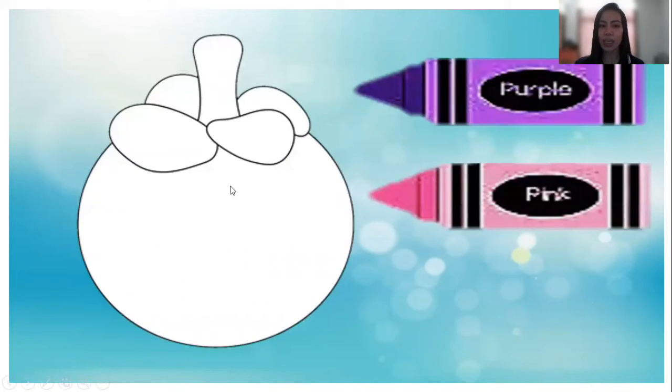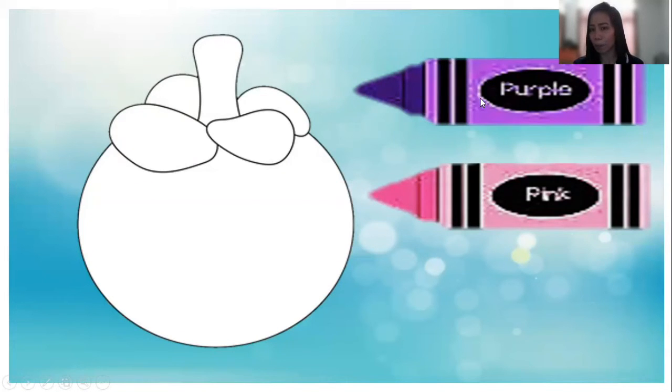And the next picture, what is this? Teacher Rose loves to eat this one. This fruit is called a mangosteen. Again, a mangosteen. What color is the mangosteen?